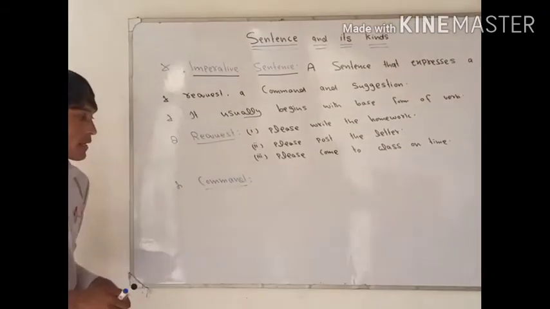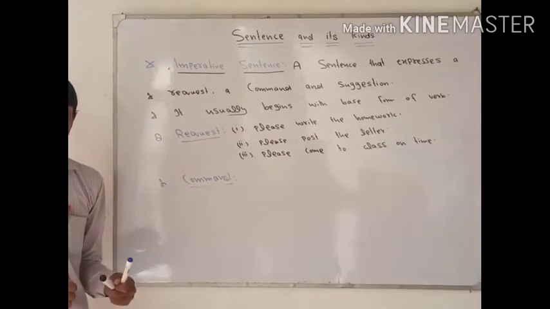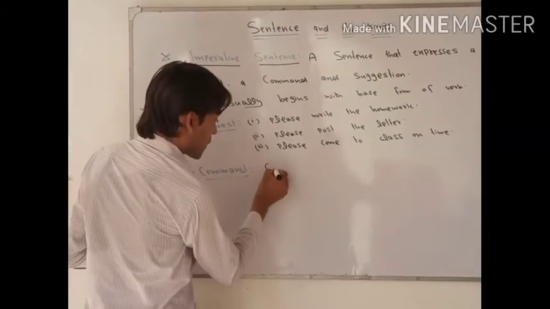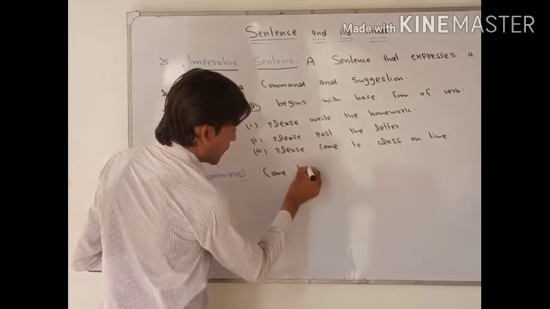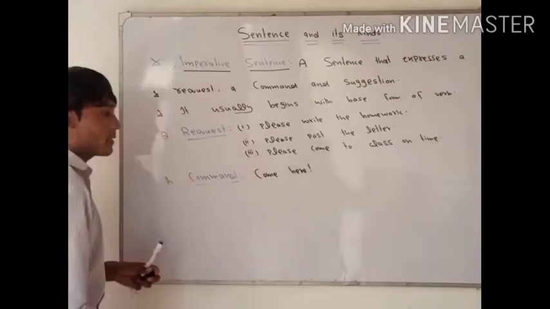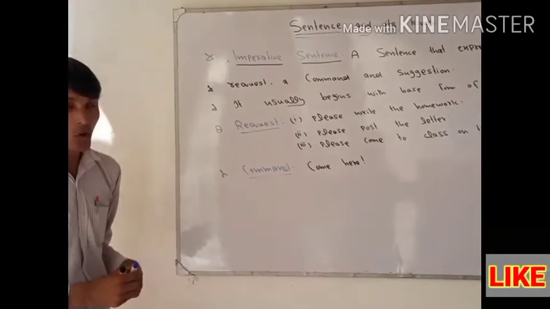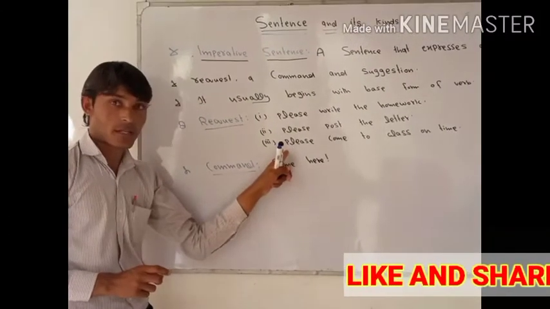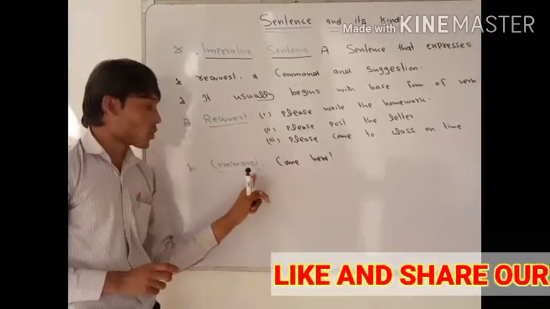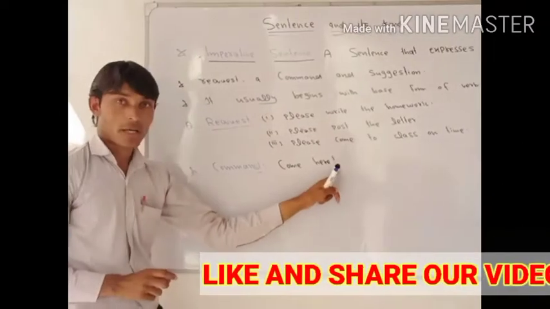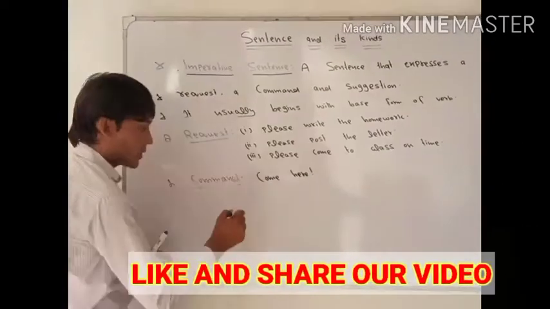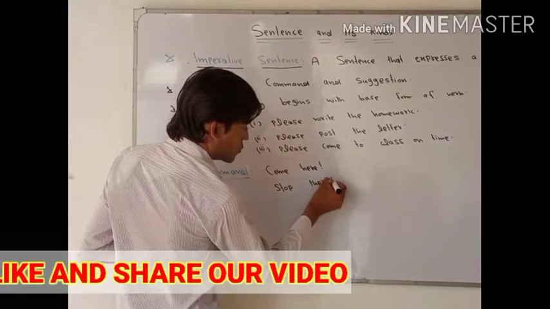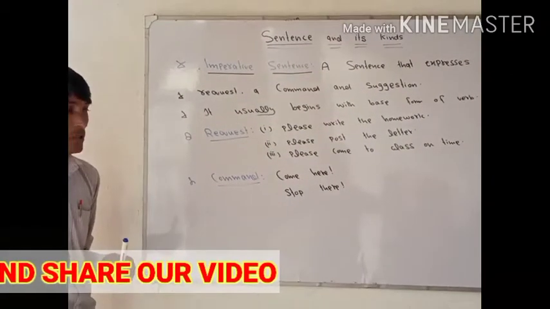An example of a command is, when the face becomes angry, in an angry mood, we say, come here! We add an exclamation mark. Why? Usually in an imperative sentence we add a full stop, but if we talk about a command, we add an exclamation mark. For example, I say, stop there! So we add an exclamation mark because of the command.